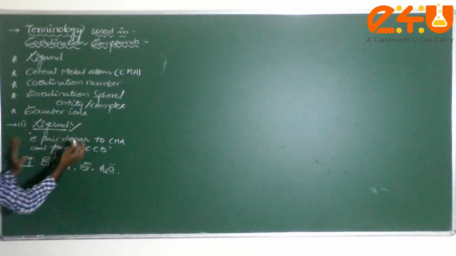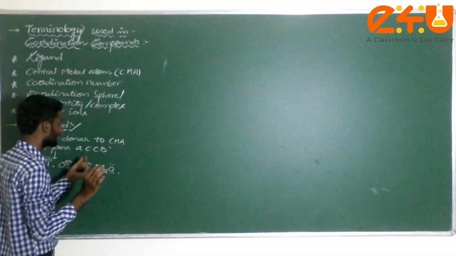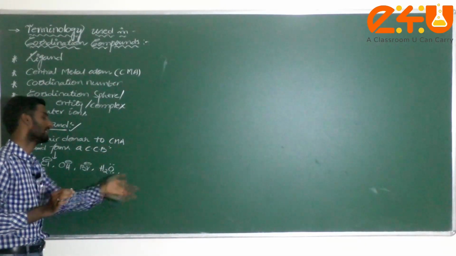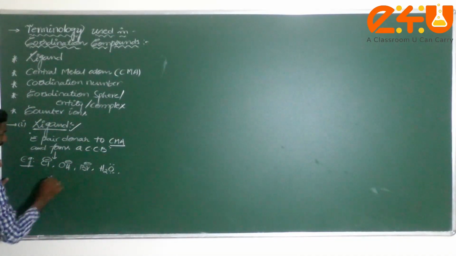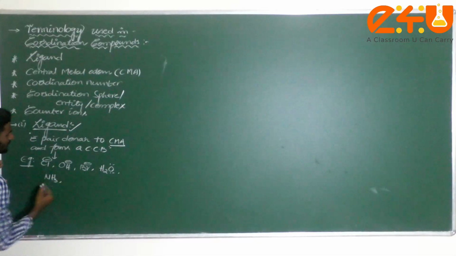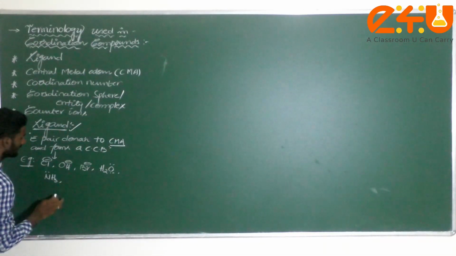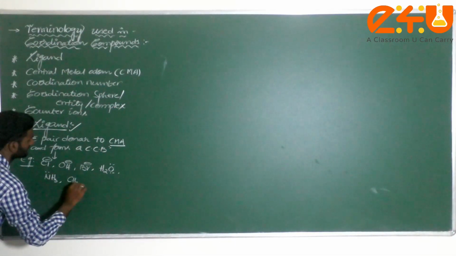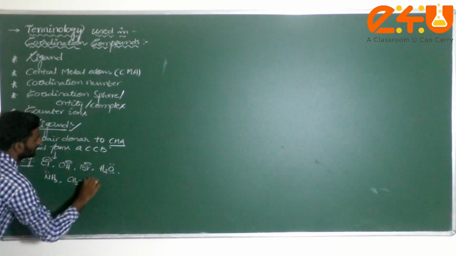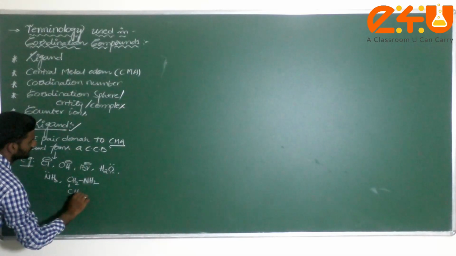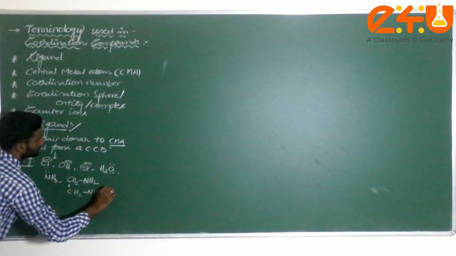I am just writing whether these ions, molecules or particular species can donate an electron pair to the central metal atom.